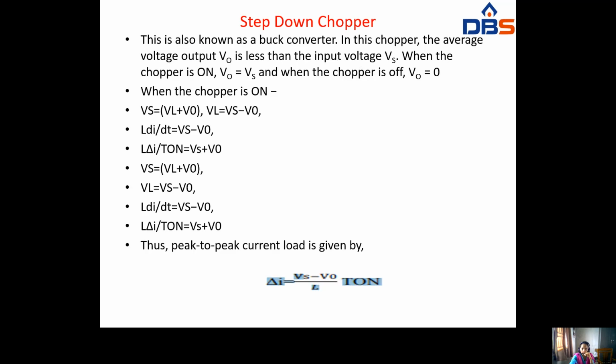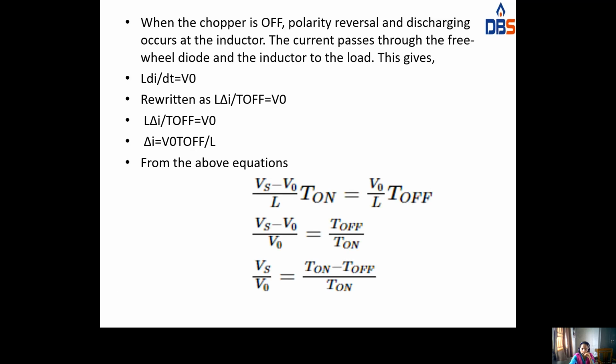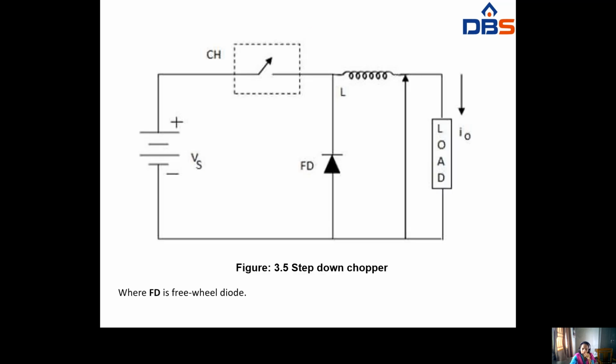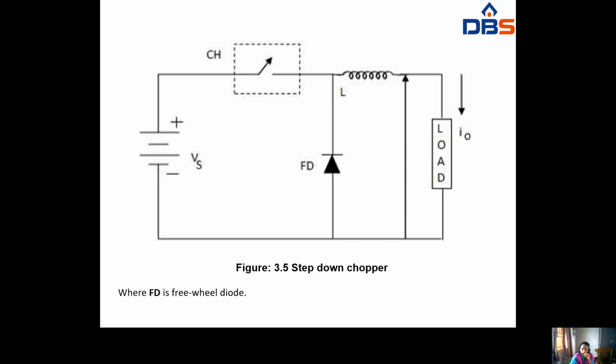Vs equals VL plus V naught. That is, VL equals Vs minus V naught. So in this figure, Vs equals VL plus V naught, and VL equals Vs minus V naught.